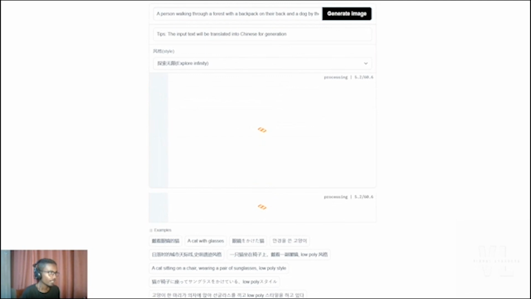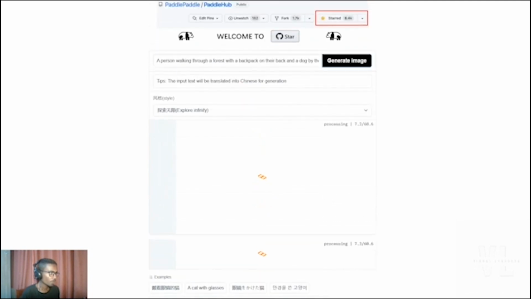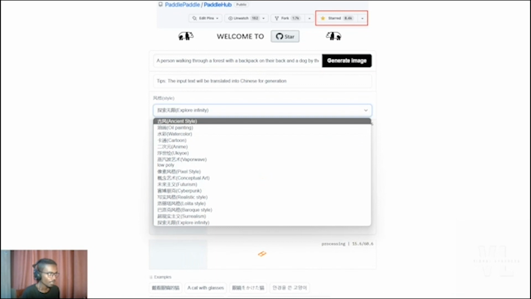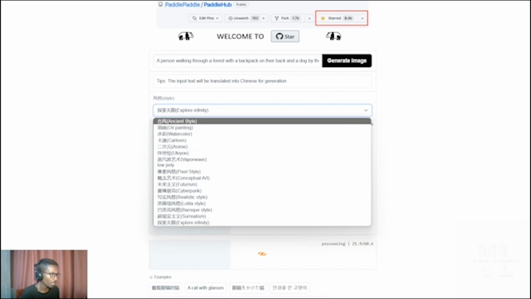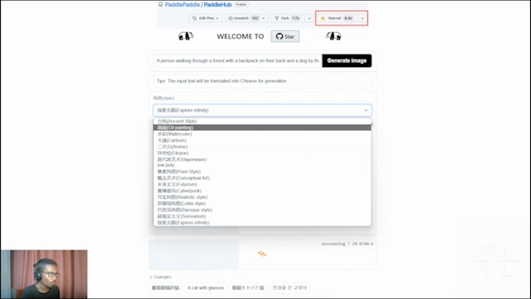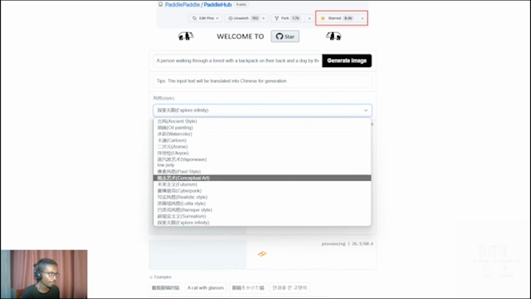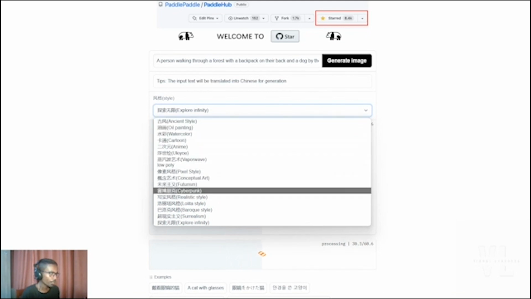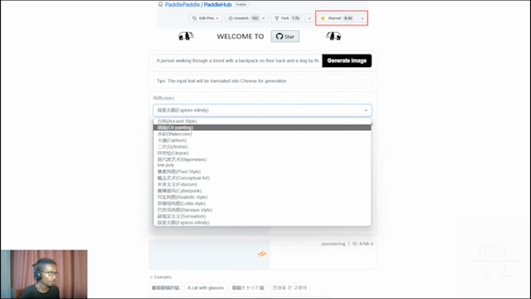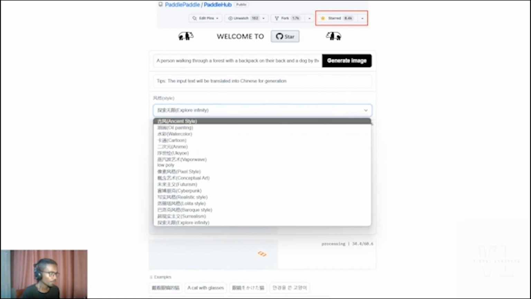And the second is the style of the image that you want to generate. It's going to take some time to generate the image, so while it's loading, let me just show you some of the styles that you can choose from this API. You have an ancient style, oil painting, watercolor, anime, and you have a lot more options compared to the one that we have seen by using the Stable Diffusion model.